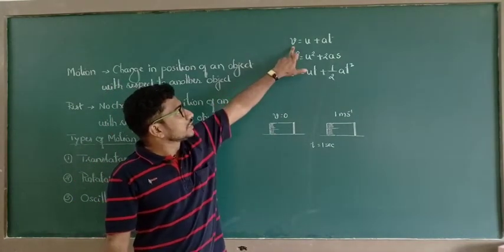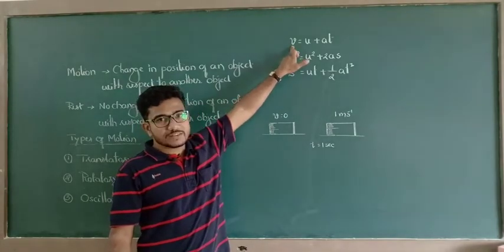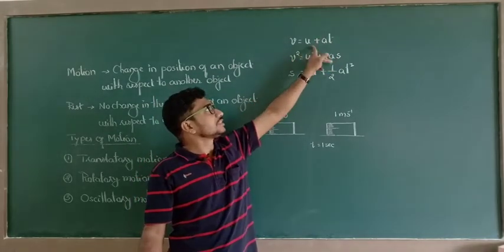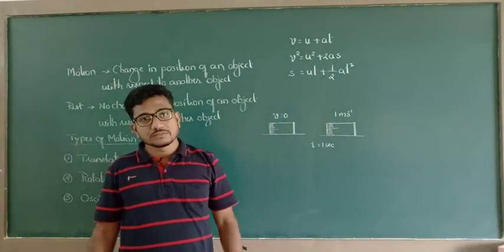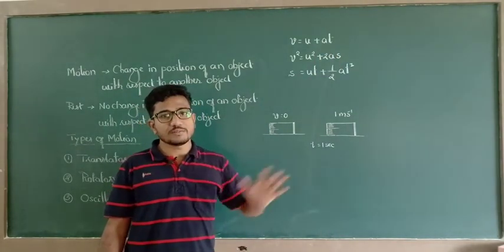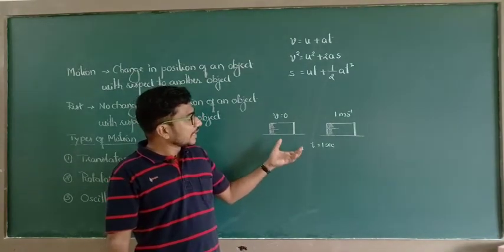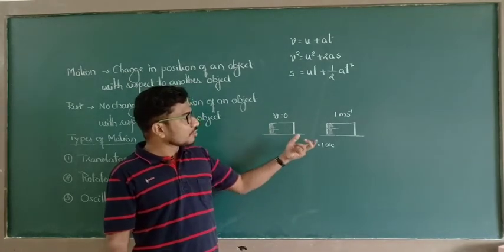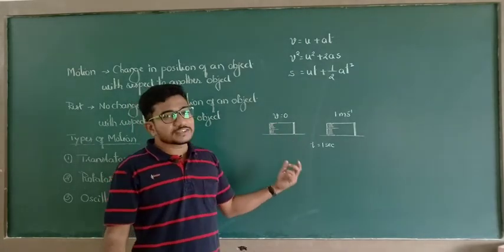So here V is nothing but velocity. Usually V represents final velocity, u represents initial velocity, a is acceleration, because whenever there is a change in velocity, that object is said to be under accelerated motion. Then t is nothing but the time taken by the object to reach a particular point. Now in this case, when an object moves from rest, after 1 second the velocity of the object is 1 meter per second, and calculate the acceleration of the object.